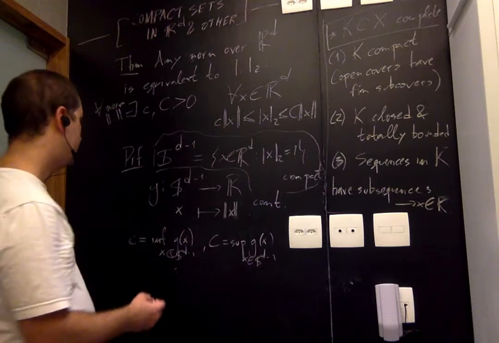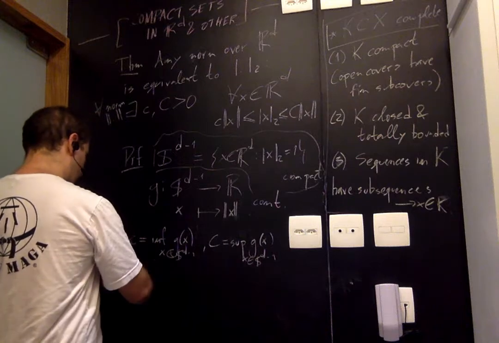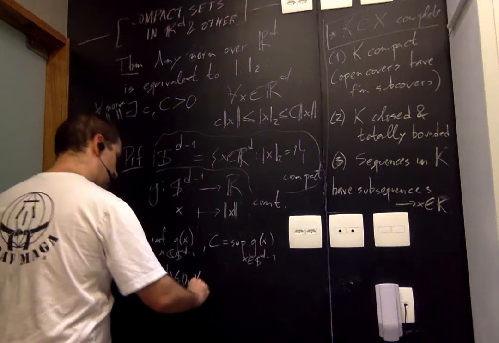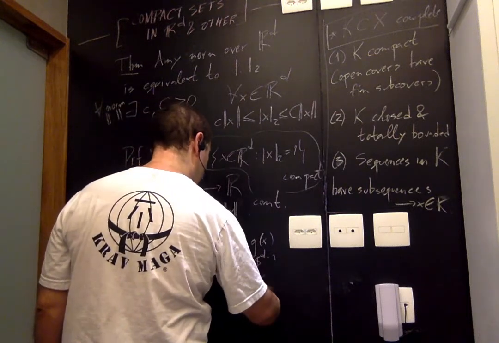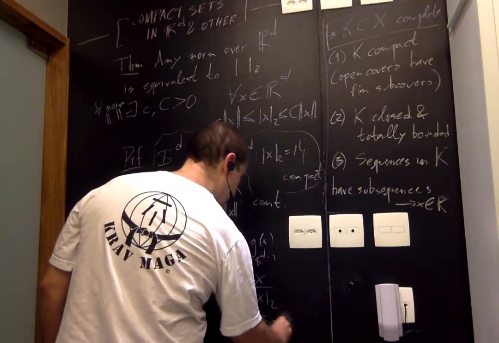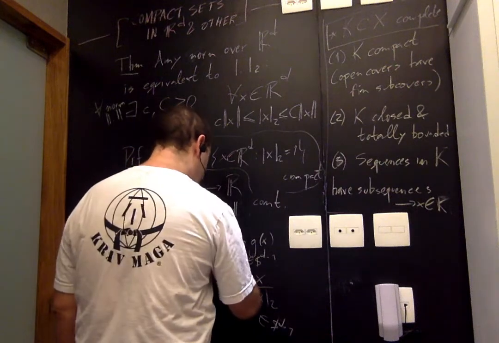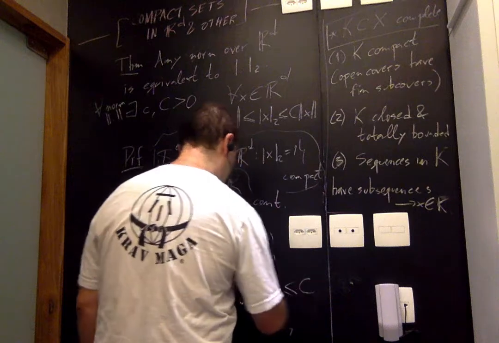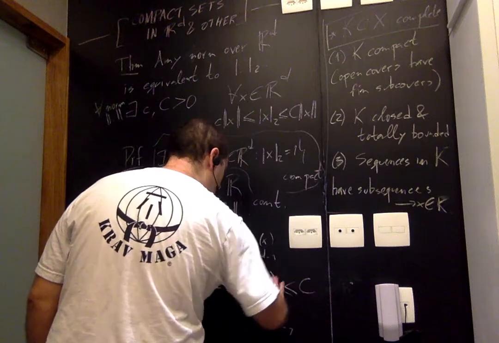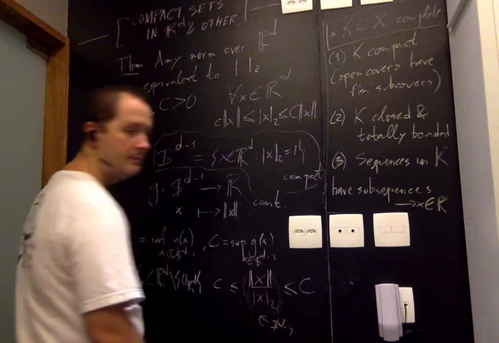What if x is non-zero? Then I can divide by the Euclidean norm here. For all x in Rd not 0, I have that x divided by the Euclidean norm of x is in the sphere. And since this is in the sphere, g of it is less than capital C and greater than small c. But what is this? This is just the norm of this vector, and the norm is positive homogeneous, so this constant goes outside.